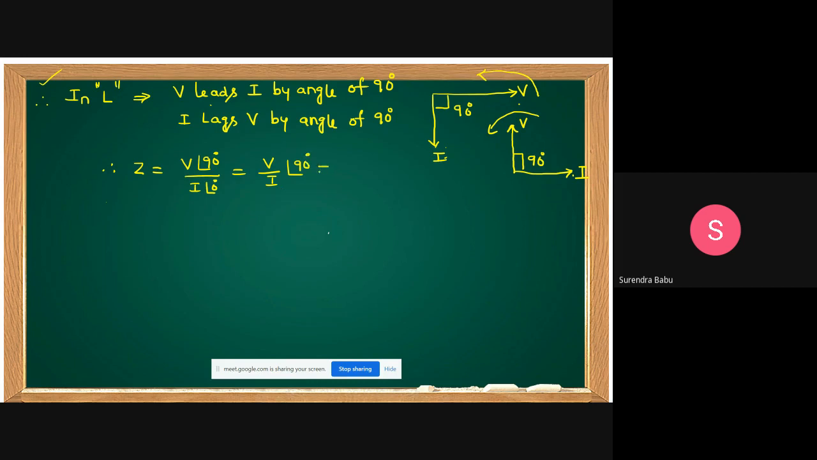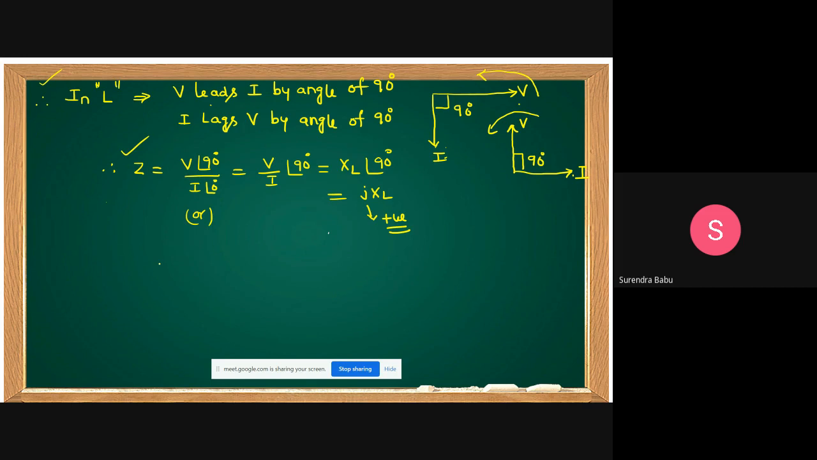But here V by I is which one? XL. XL at an angle of 90 degrees. At an angle of 90 degrees means jXL. That's why, is the reactance positive or negative? Positive. That's why for a pure inductor, it is jXL. How is it jXL? This is the proof. V at an angle of 90 degrees, I at an angle of 0. Okay, this is correct.